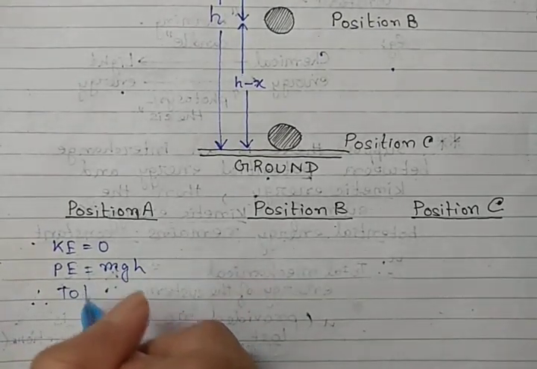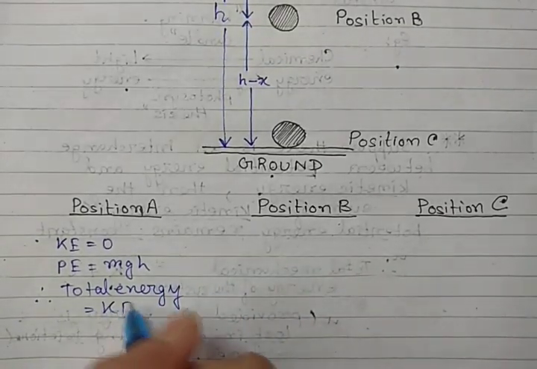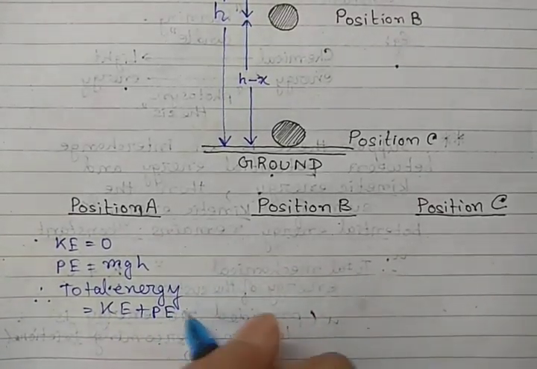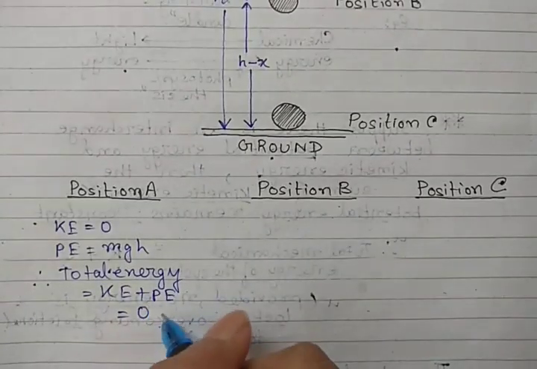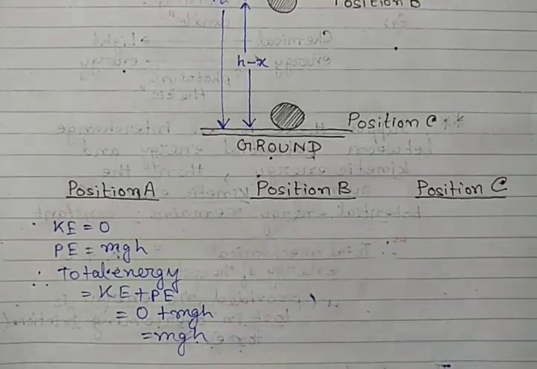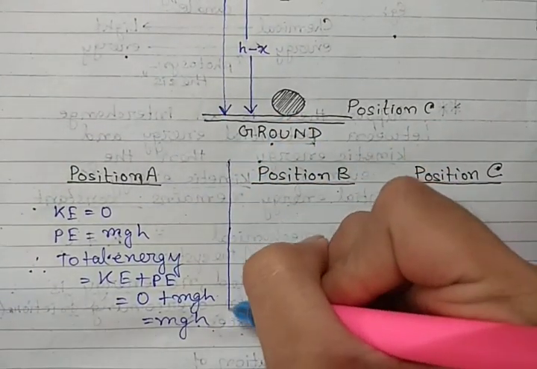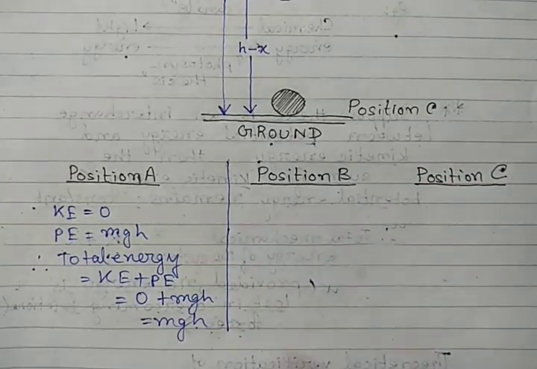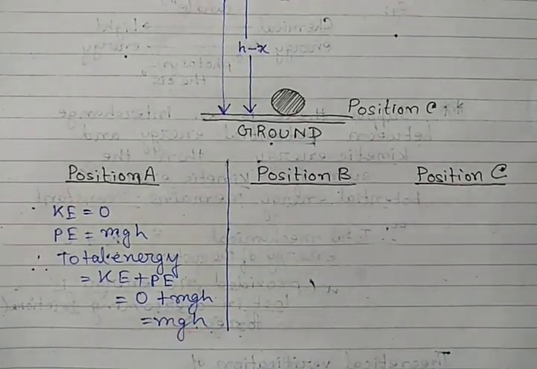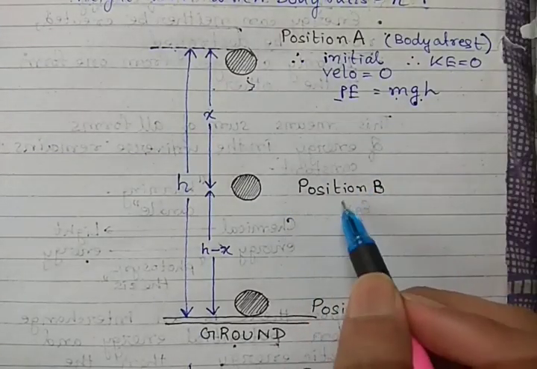Total energy equals KE plus PE, which equals 0 plus mgh, which equals mgh. That means total energy possessed by the body at position A, during its rest, is mgh. Clear? Now let us see what is the scenario at position B.